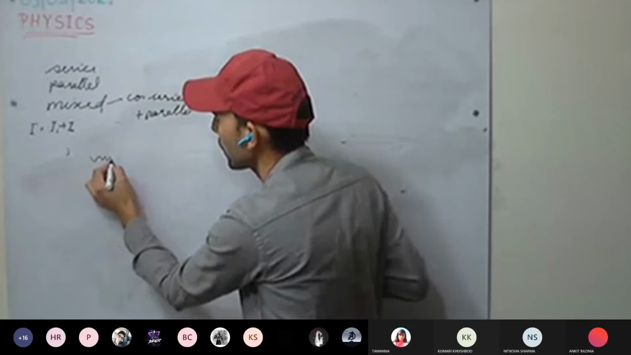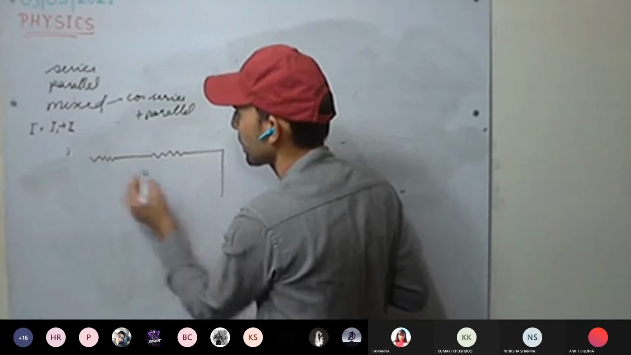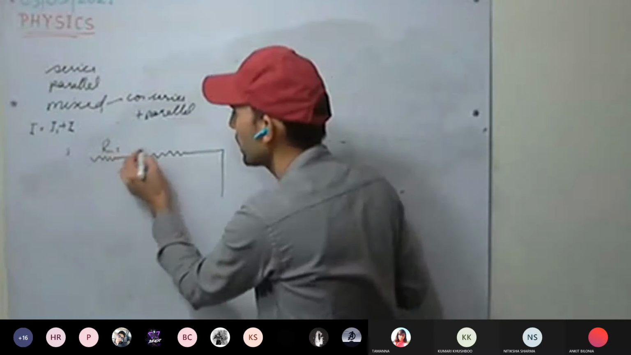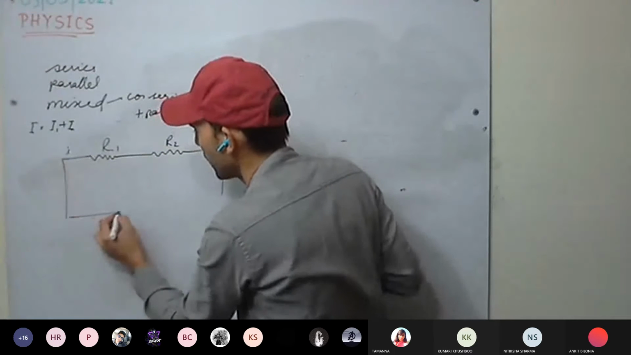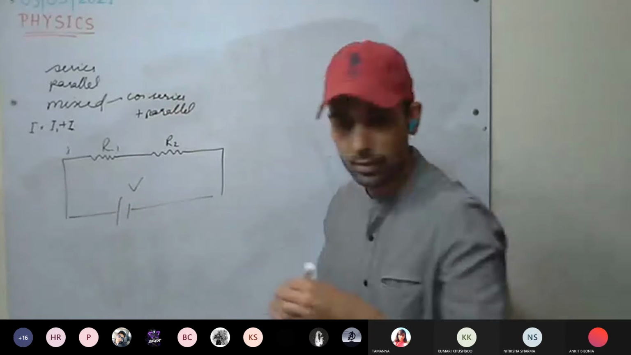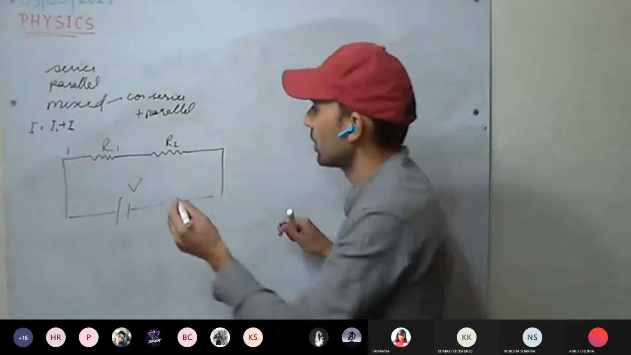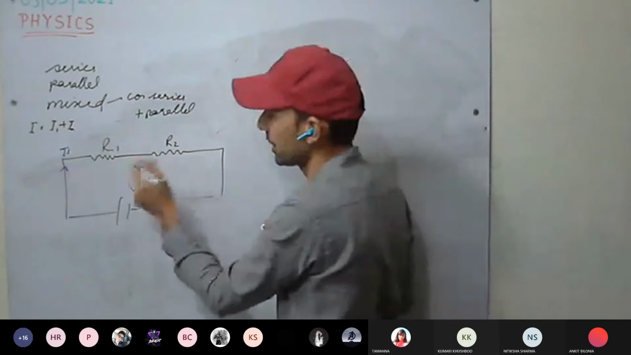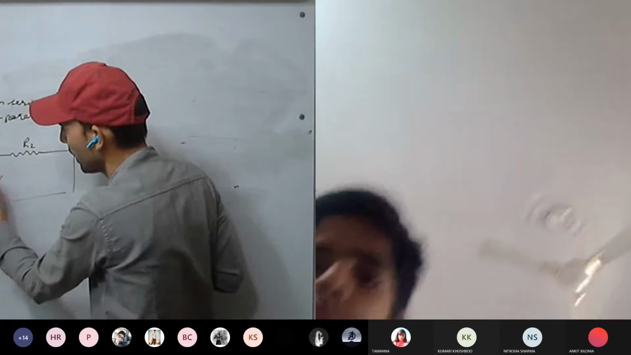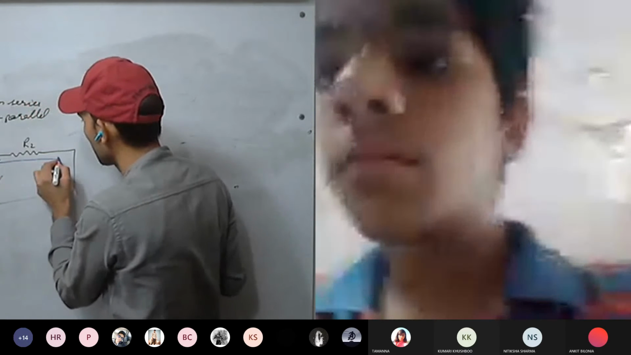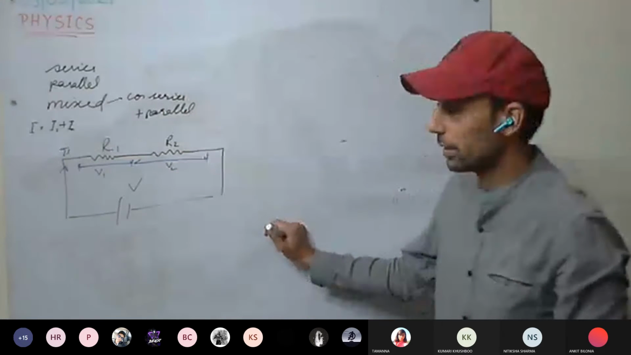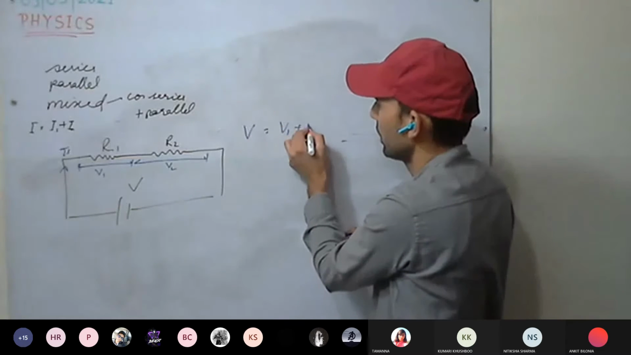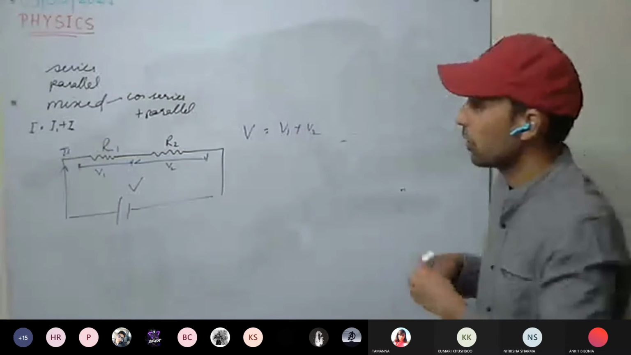First resistor. The time is over. I'll take 2 minutes. I'll take R1, R2. Potential difference V, and current flowing is I. So the same current will flow through the circuit since they are in series. But there is a potential difference. Let it be V1 and let it be V2. So what will be the value of V? V1 plus V2.